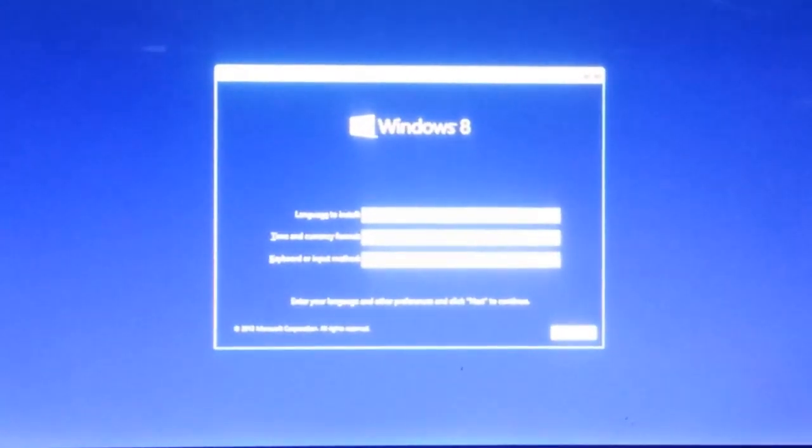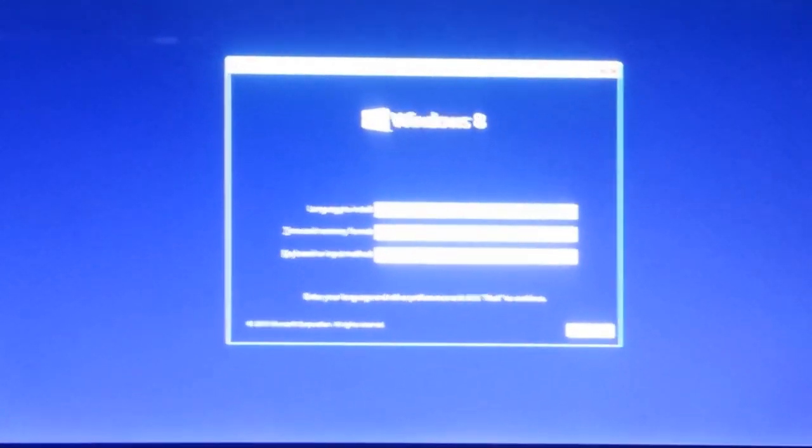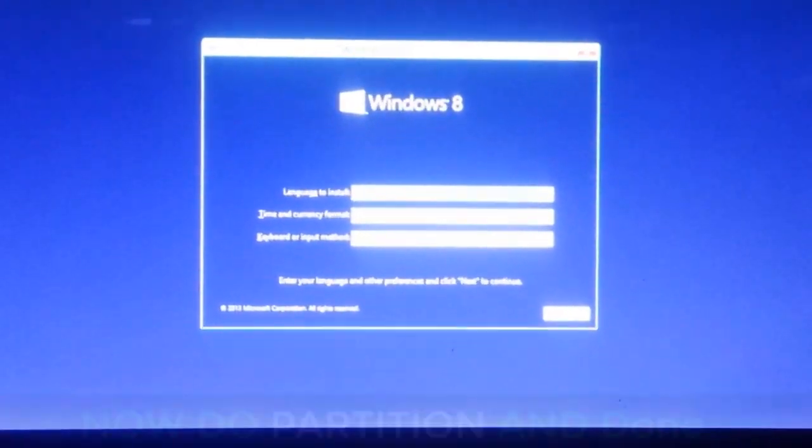Now follow the Windows installation method and install Windows to your laptop. Remove the root folder and install new Windows.